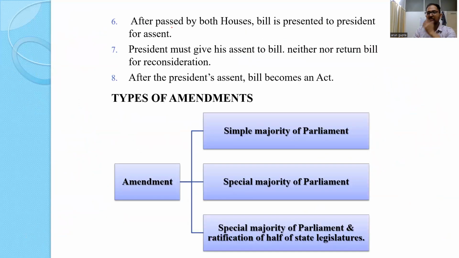And after the bill has been passed by both houses, the bill has to be sent for the assent of the president. President must give his assent to the bill, neither withhold nor return it for reconsideration. Okay. So the president cannot withhold the assent or return, but has to give the assent to the bill. That is in the case of constitutional amendment. We will also talk about the vetoes that the president may use in the chapter related to the president.